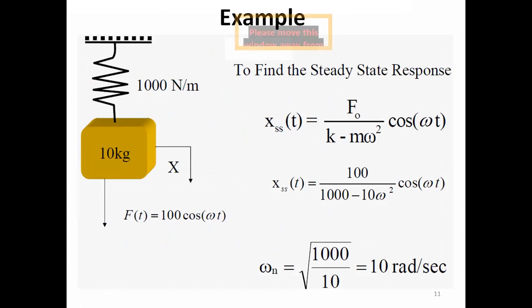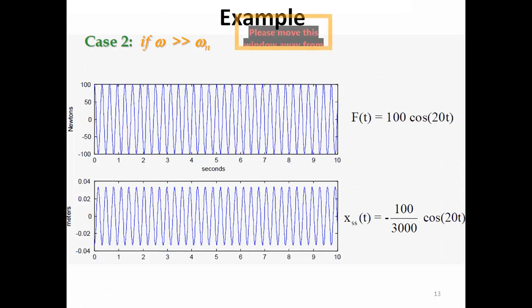And if we do the calculation again, we would get x steady state with minus sign, 100 by 3000 cos 20t. So if we compare these two mathematical models, here we have plus sign, here we have minus sign. The amplitude is 100, the amplitude is 100 by 3000.